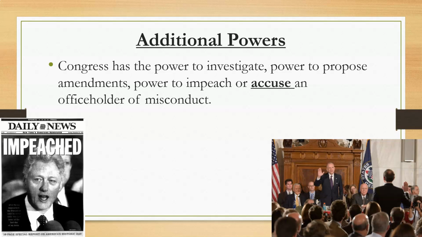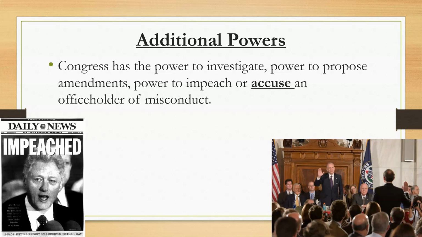Now, Congress also has what we call additional powers, which means the power to investigate, the power to propose amendments, and the power to impeach, or accuse an officeholder of misconduct. Okay, a perfect example is when they impeached President Trump, President Clinton, even back to President Andrew Johnson, who was actually close to being impeached during the Reconstruction era.